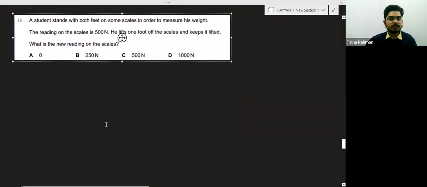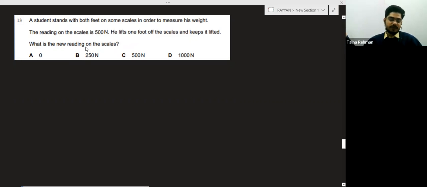So see this question. A student stands with both feet on some scale to measure his weight. The reading on the scale is 500 Newton. He lifts one foot off the scale and keeps it lifted.